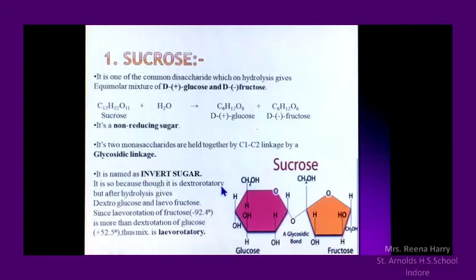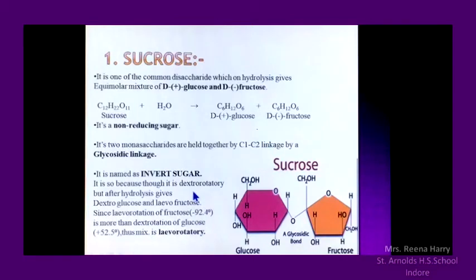And a very important thing, children, sucrose is also named invert sugar. Invert sugar is a term given because of a reason. Though it is a dextrorotatory compound, after hydrolysis it gives two monosaccharides, the dextro form of glucose and the levo form of fructose. The levo rotation of fructose, which is minus 92.4 degrees, is more than the dextro rotation of glucose, that is plus 52.5 degrees. That is why the resulting mixture is a levorotatory compound.